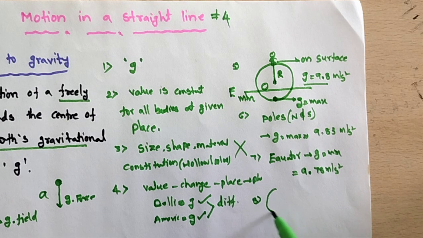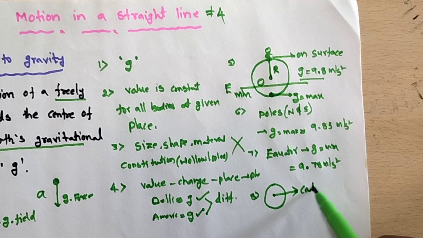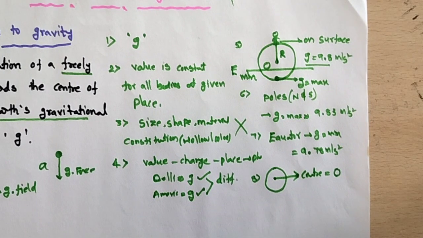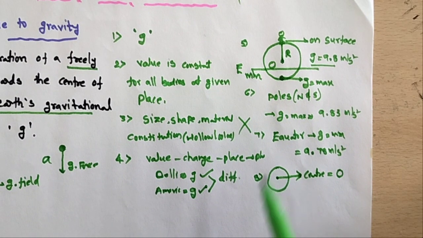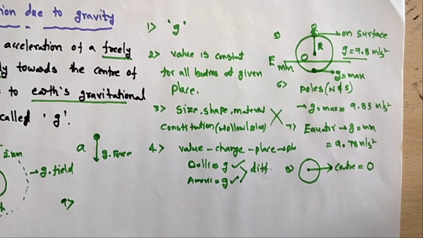Next point: at exactly the center of the earth, what is the g value? g is equal to 0. Ninth point: on the moon, what is the g value?